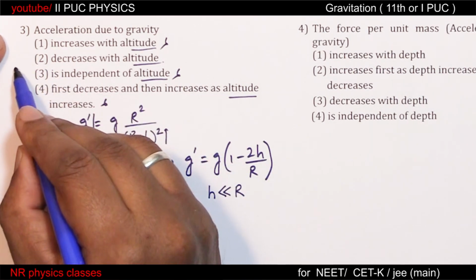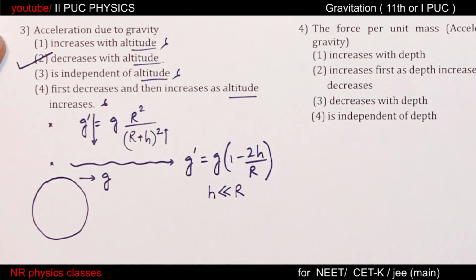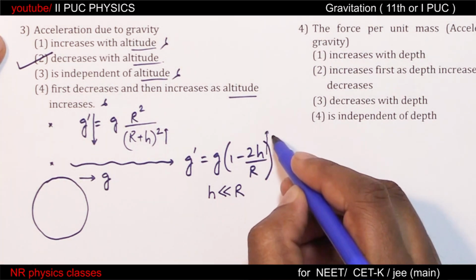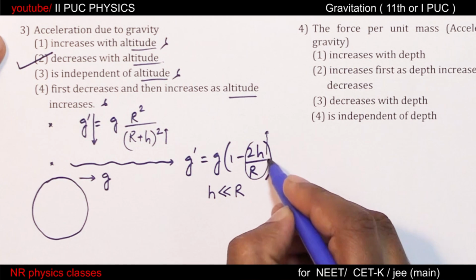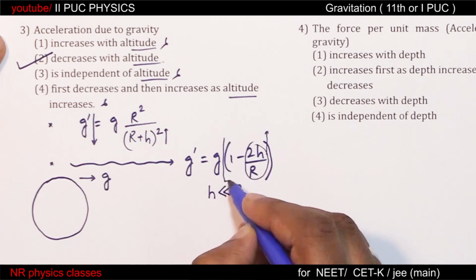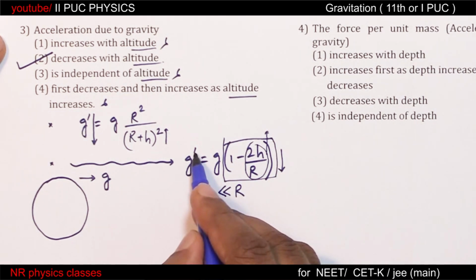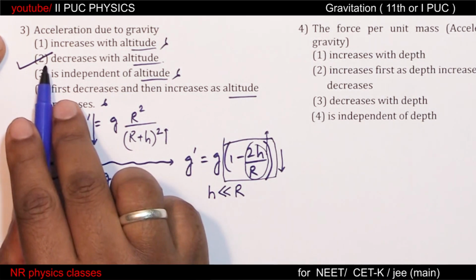So this is the answer. Use this equation. If h increases, then this 2h by r increases, 1 minus 2h by r decreases, which decreases g dash. Therefore 2.